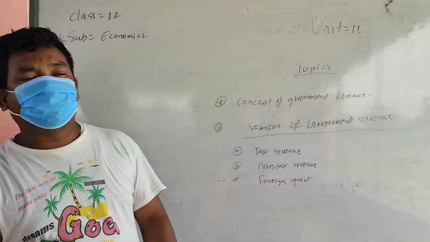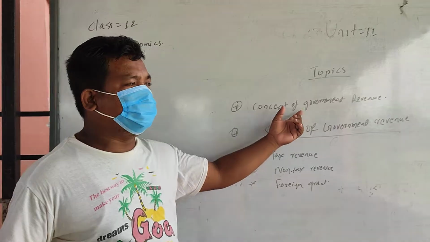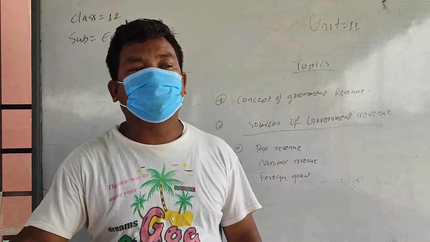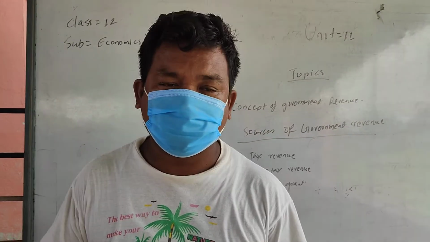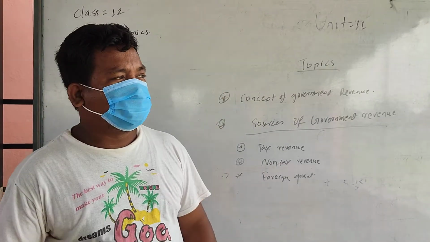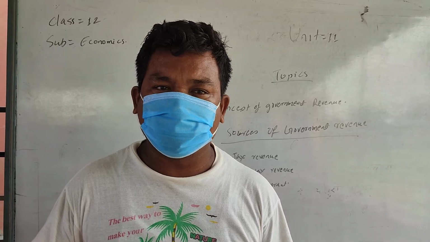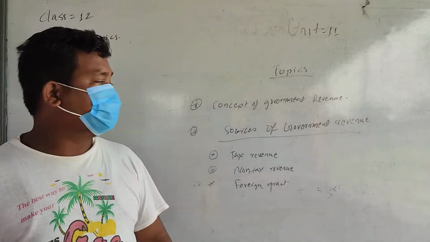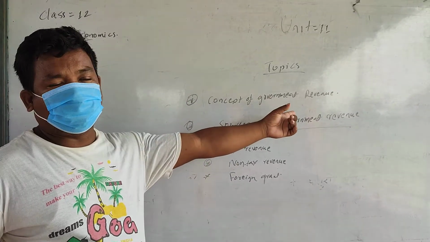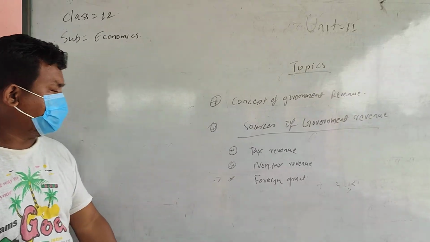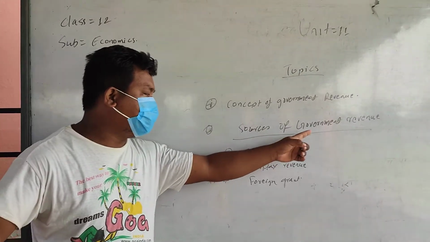So the main objective of learning about government revenue is how government revenue can be increased, or how people's income can be increased so that government income can also be increased. That is the main objective of learning government revenue. Now the next point: sources of government revenue.